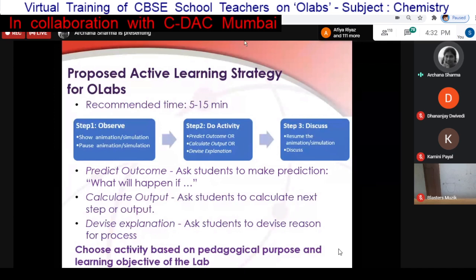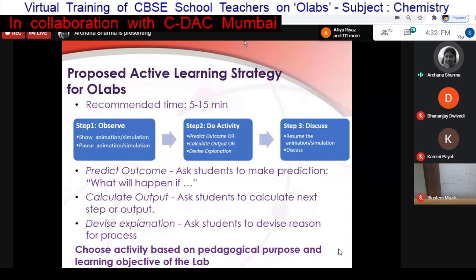Here you can see that students open up and start thinking. They look at the lab, and in the third part, when you play or resume the animation simulation, they see the changes, they can actually appreciate it, and they can remember and retain whatever they learned in this particular activity. Then you can have a discussion on it. So please do try it. I think this will be a really useful one for the students.